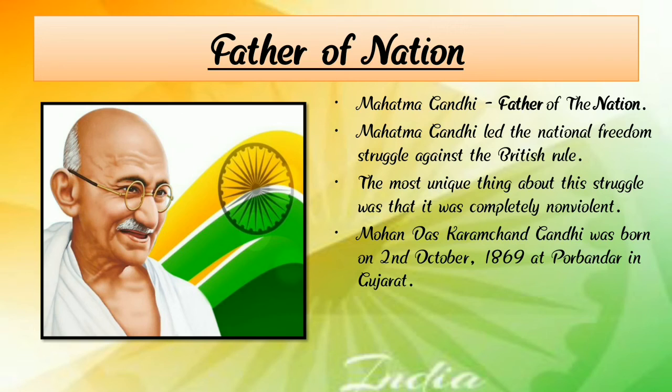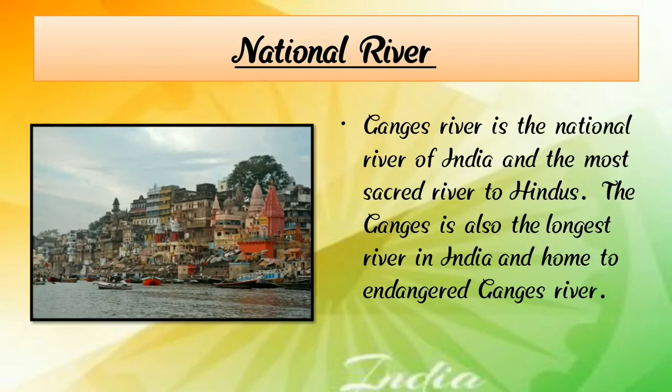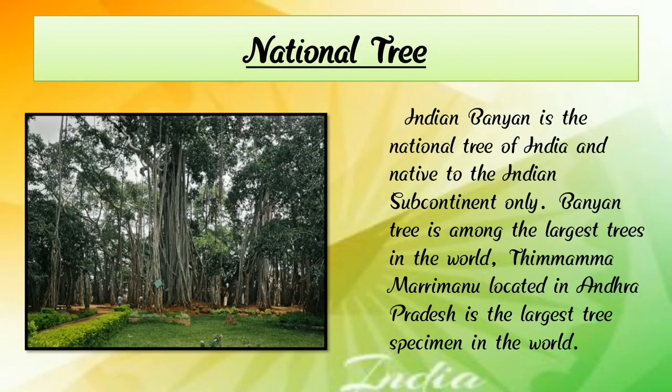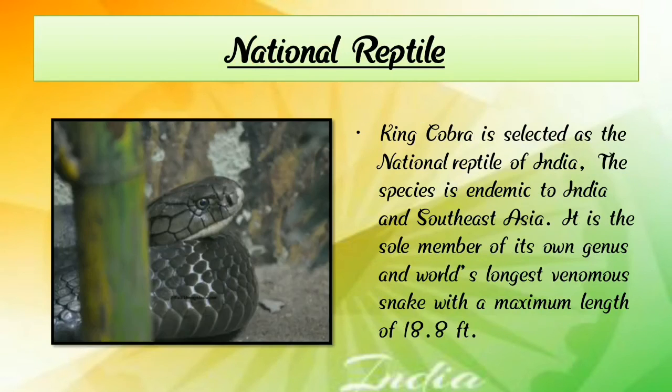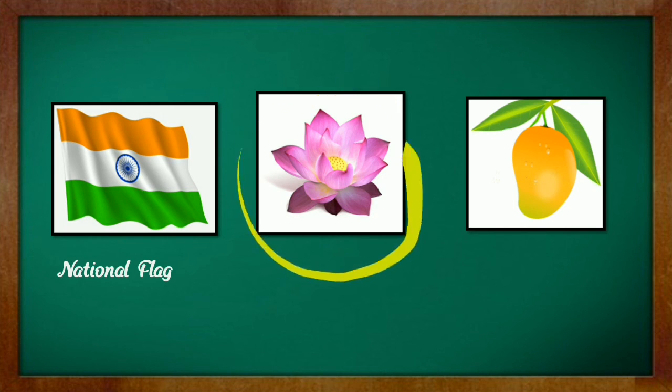So children, in today's lecture we learn about our India, our country. So now let's do an exercise. You all are right with me. Number one, what is this picture about? Here we can see a photograph. Yes, it is our national flag. Here we can see our national flag has three colors, and in the middle we can see the Ashoka Chakra.